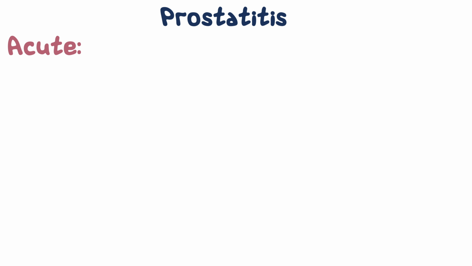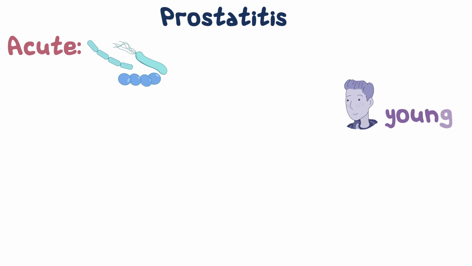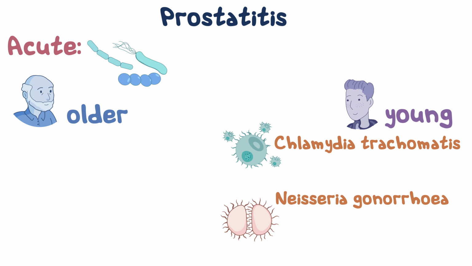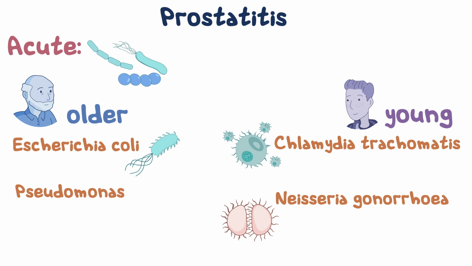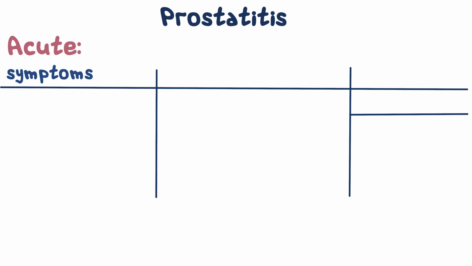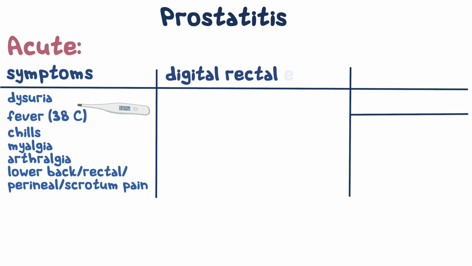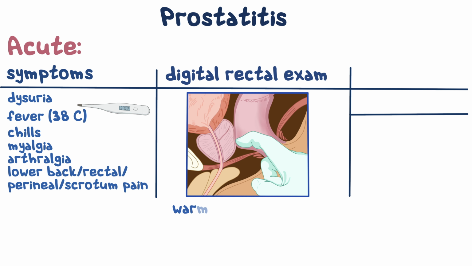Acute prostatitis is usually due to bacteria. In young adults, the most common are Chlamydia trachomatis and Neisseria gonorrhoeae, whereas in older men it's usually Escherichia coli followed by Pseudomonas. Acute prostatitis classically presents as dysuria with fever above 38 degrees Celsius and chills, myalgia, arthralgia, lower back, rectal, perineal, scrotum pain. On a digital rectal examination, the prostate will be warm, tender or boggy.